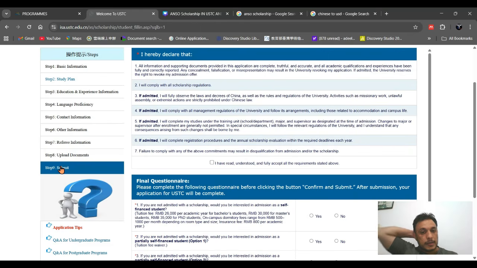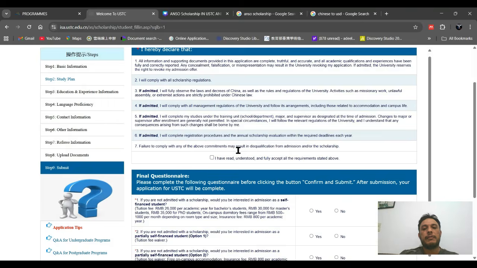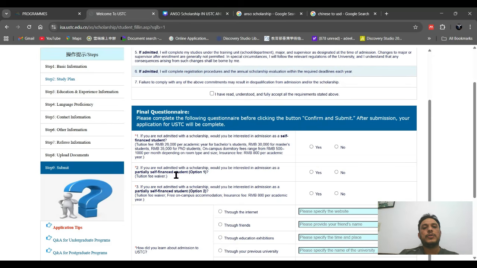And the last part is the submission. The submission part is very important. You have to tick that you admit all of the rules and regulations of China and ANSO scholarship, USTC scholarship, and UCAS scholarship. After that, they are asking if you will not get the ANSO scholarship, whether you will be available as a self-funded financial student. So you have to click no.